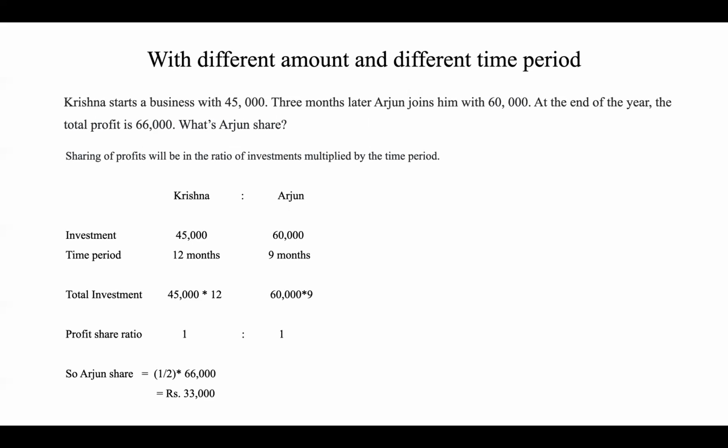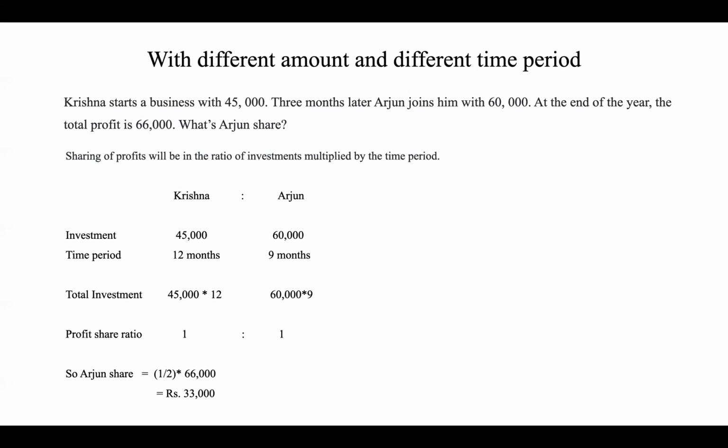The last use case is with a different amount and a different time period. Krishna starts a business with 45,000. 3 months later, Arjun joins him with 60,000 rupees. At the end of the year, the total profit is 66,000. What's Arjun's share?